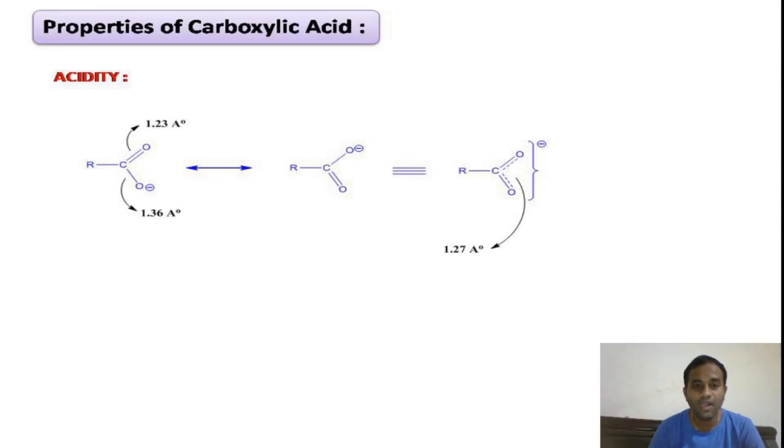It should have two types of bond lengths, but in our carboxylate anion the bond length is 1.27 angstroms, which we can explain based on the equivalent resonance structures. So this is evidence that the carboxylate anion exhibits equivalent resonance structures, which can be proved based on X-ray diffraction studies.